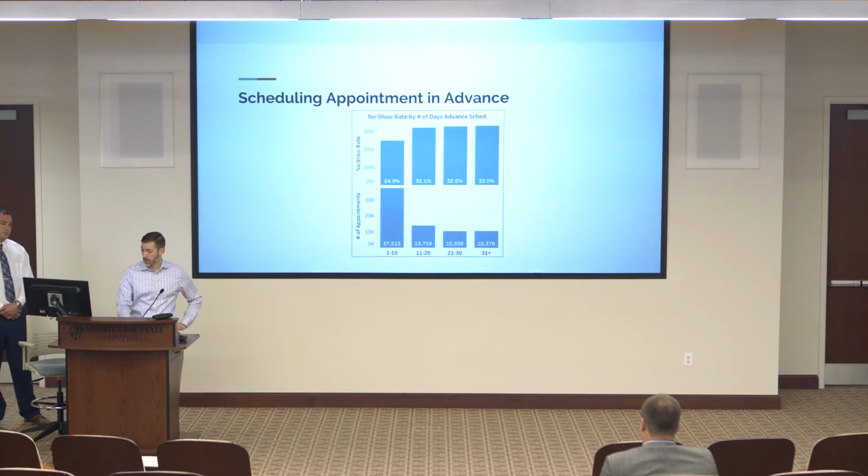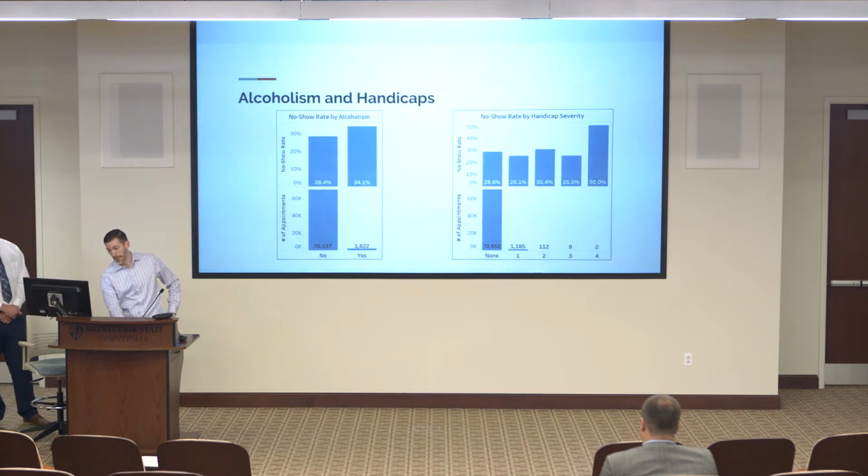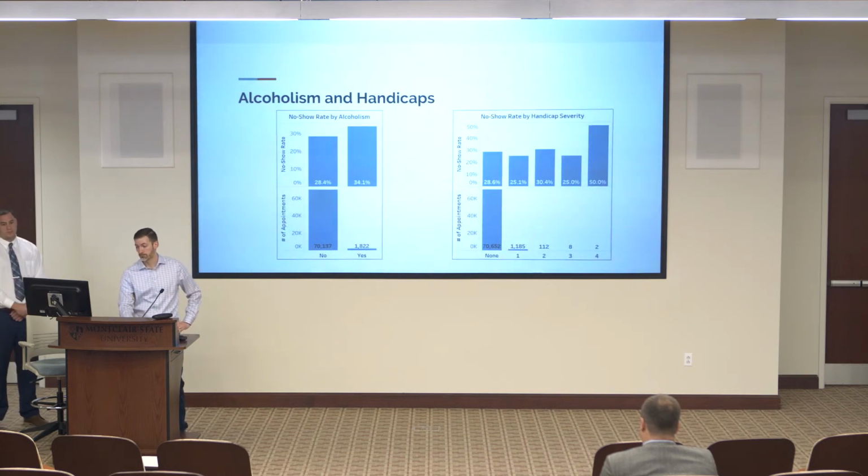And another variable that we found that had high predictive value was the number of days in advance that the appointment's scheduled. So for appointments that were scheduled about 1 to 10 days in advance, they had a lower no-show rate of about 25%. Anything above 10 days out shot up to about 32 or 33%. And if a patient suffers from alcoholism, they are more likely to miss their appointment.